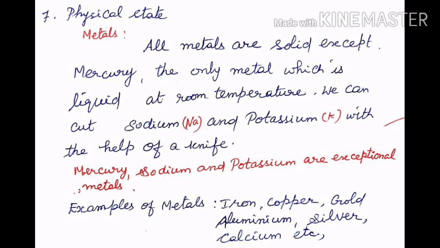Physical state of metals. All metals are solid except mercury. The only metal which is liquid at room temperature is mercury. We can cut sodium and potassium metals with the help of a knife. Mercury, sodium and potassium are exceptional metals. Examples of metals are iron, copper, gold, aluminium, silver, calcium, etc.